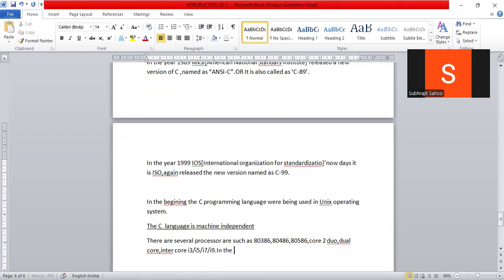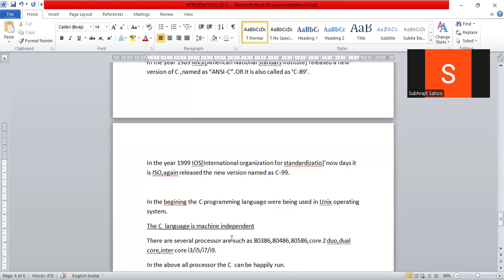In all the above processors, C can happily run.